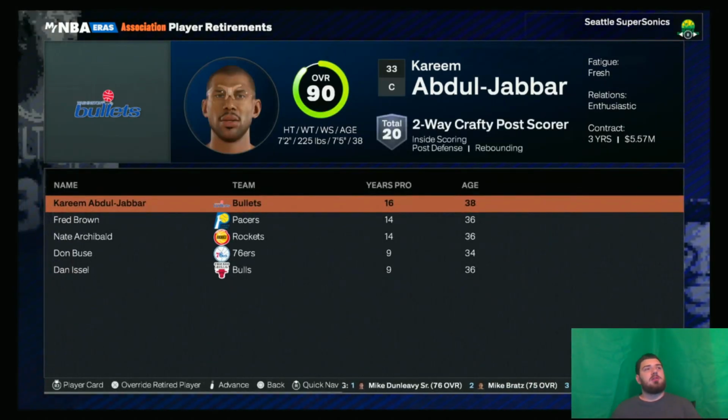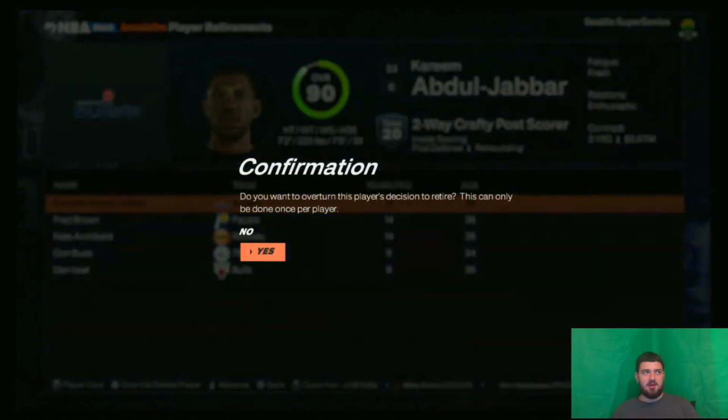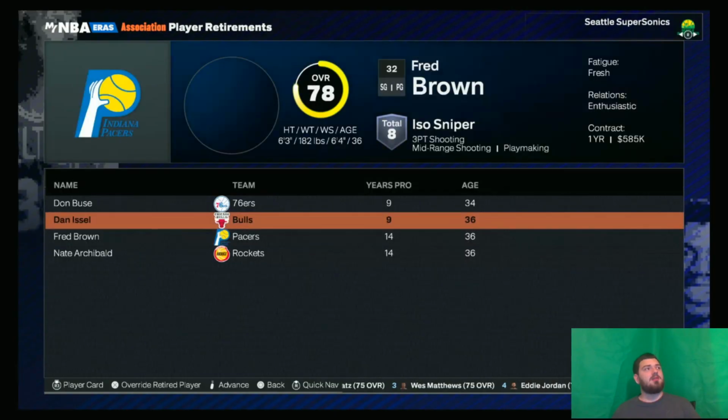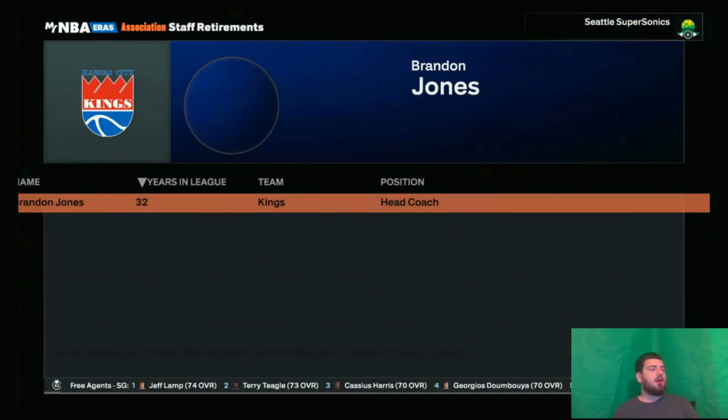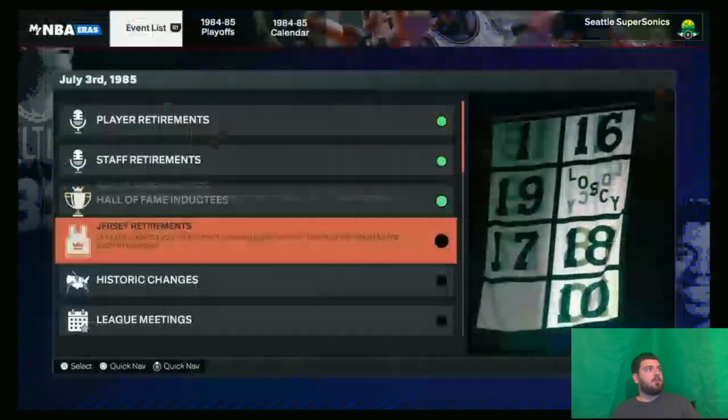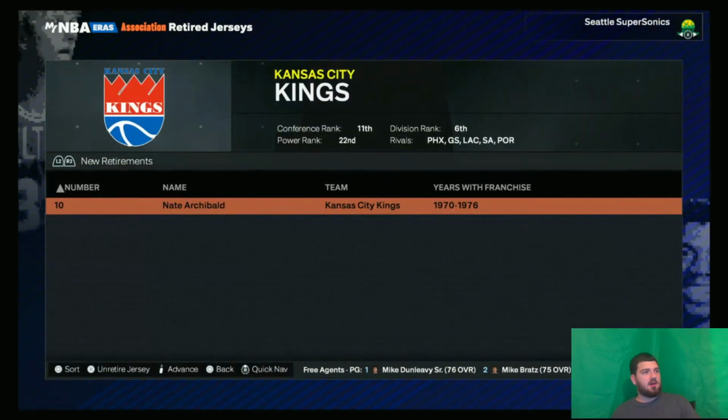Retirements. So within reason, I'm going to tell players no. Kareem, I'm telling you no. You're 90 overall still. Dan Issel, 82 overall. These guys are not going to probably be playable, so I'll let them go. No Hall of Famers, jersey retirements, Nate Archibald.